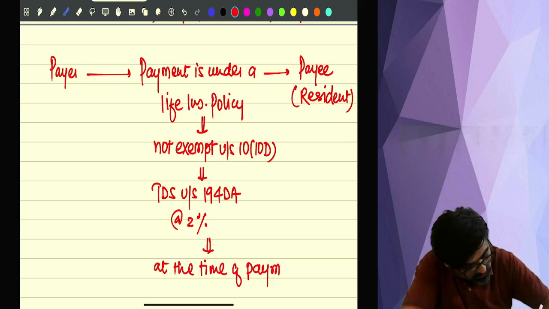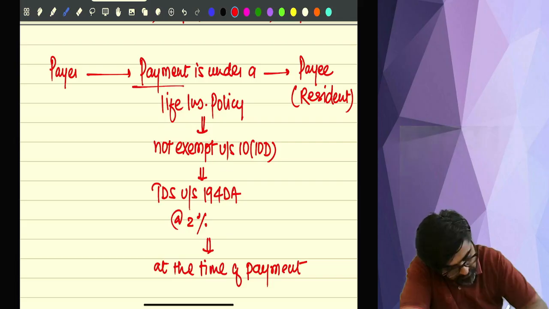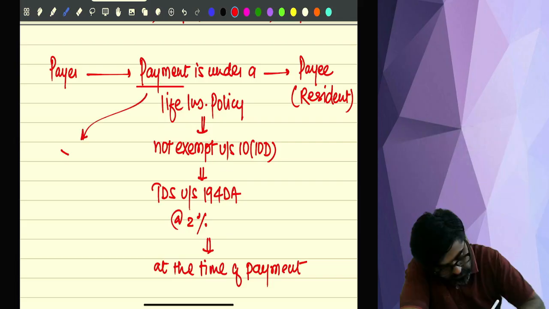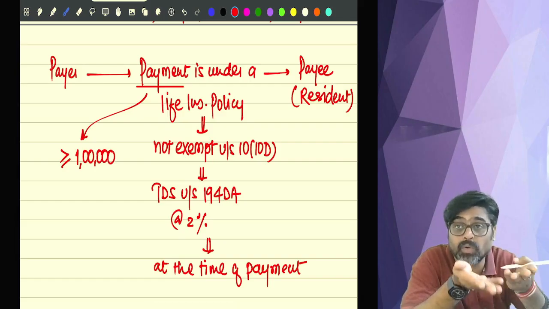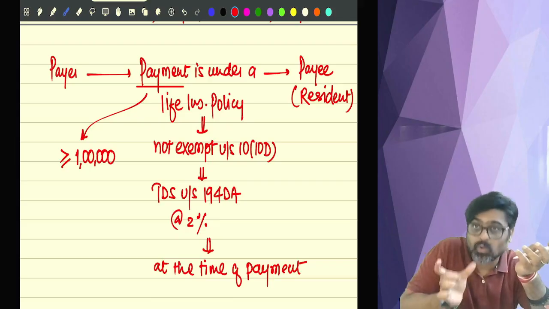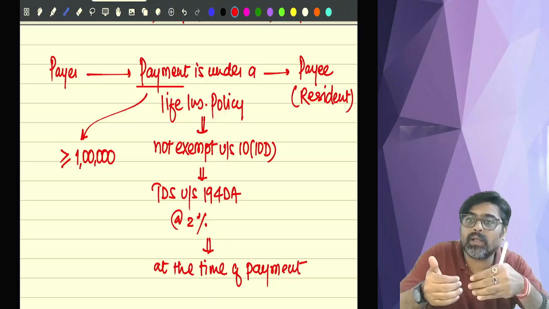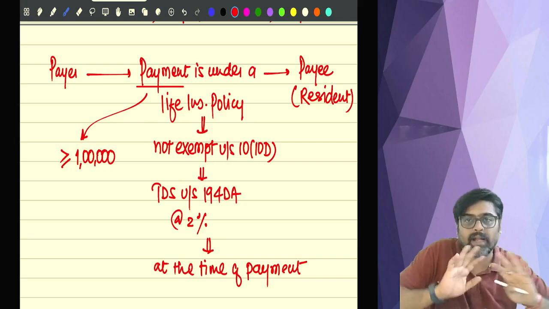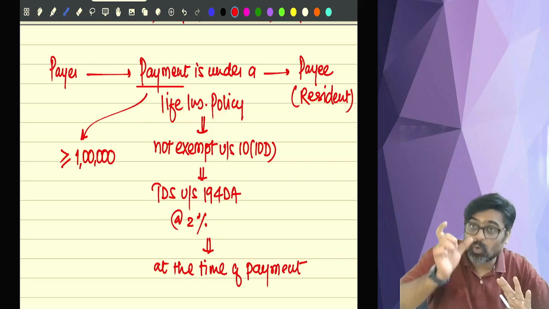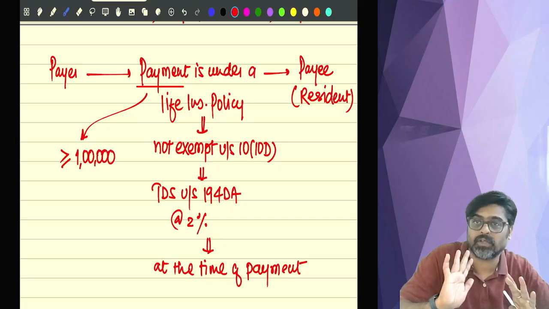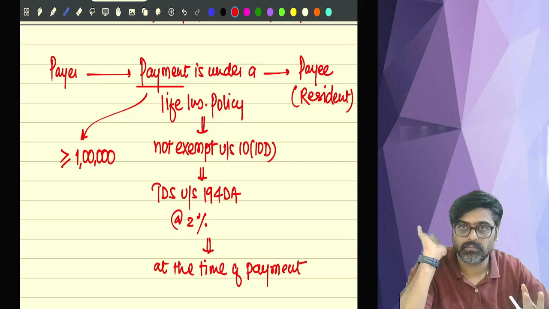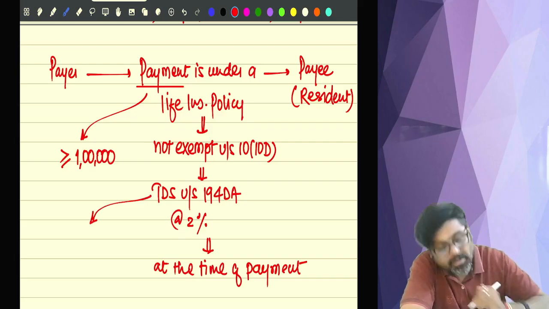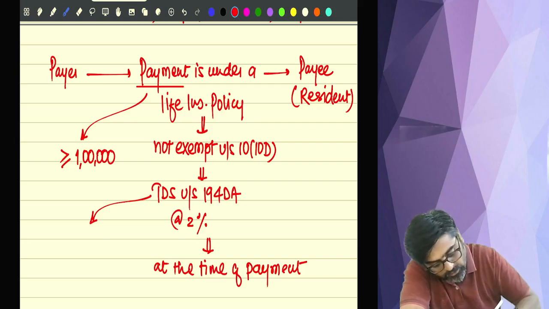Now this TDS will be deducted if the payment is greater than or equal to 1 lakh. See, if the total amount coming to you, payment from the life insurance policy, if the total amount coming to you is less than 1 lakh, then there will be no TDS. 194DA will not be applicable. But if the total payment given to you under the life insurance policy is 1 lakh rupees or more, then TDS will be there. But this TDS will not be on the entire payment.